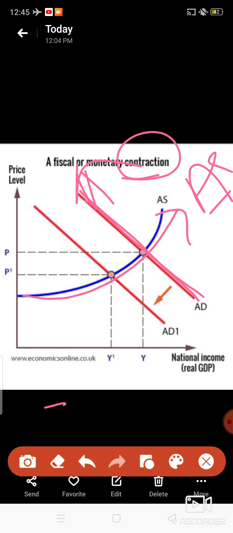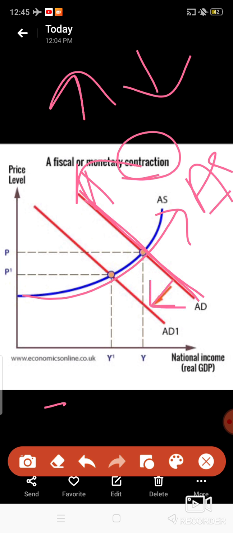So here government motive is to decrease the demand. As taxes will increase, it will lead to decreased demand. As government expenditure reduces, it means people will spend less. So here you can see that demand is decreasing. As demand decreases, price too will decrease, income will decrease, employment too will decrease. So in this way government controls the fluctuation in the economy.